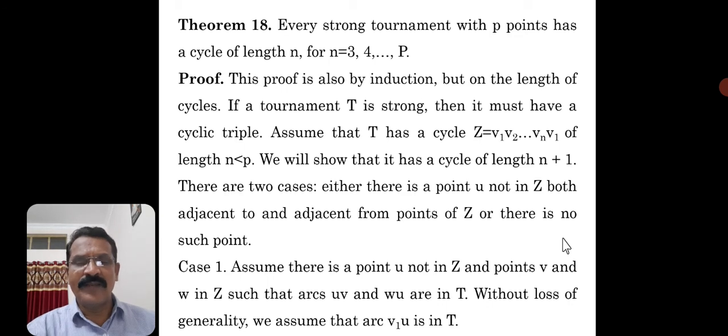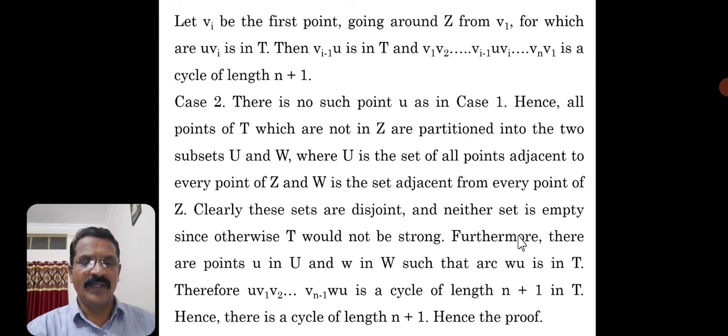In case 1, assume there is a point U not in Z and points V and W in Z such that arcs UV and WU are in T. Without loss of generality, we assume that arc V1 U is in T.